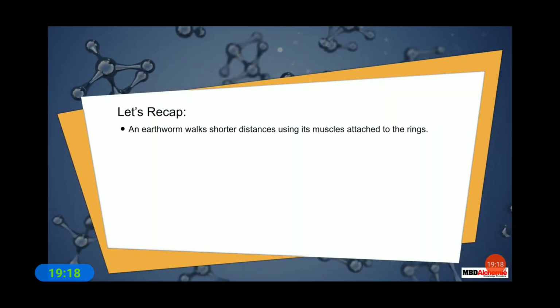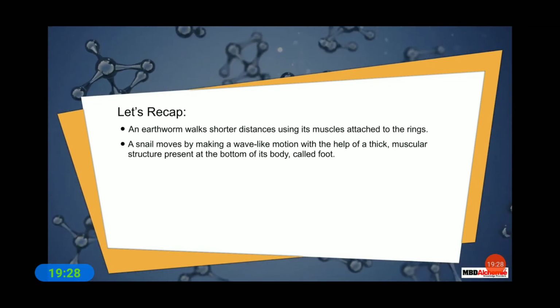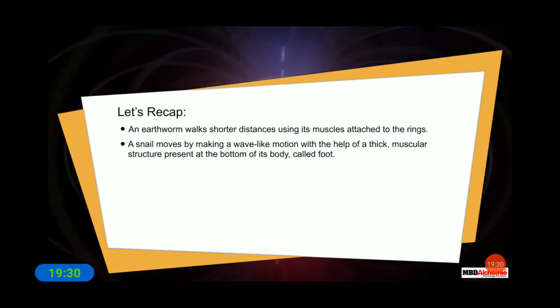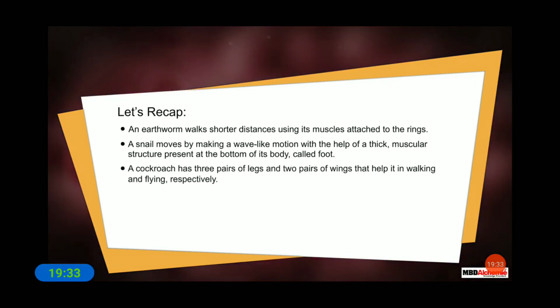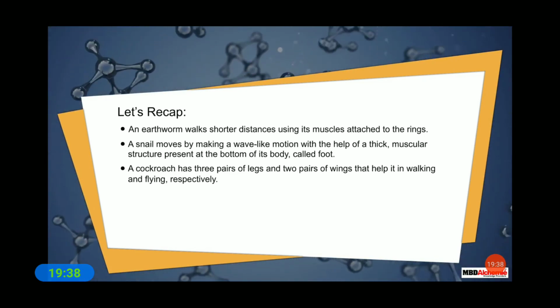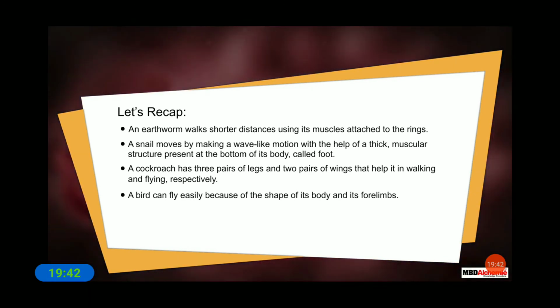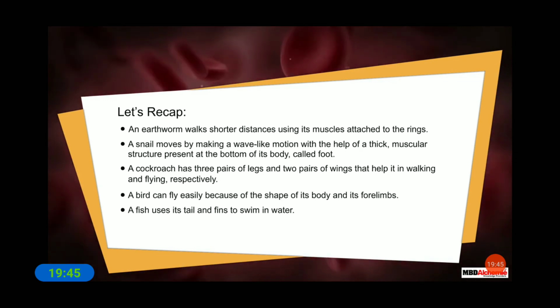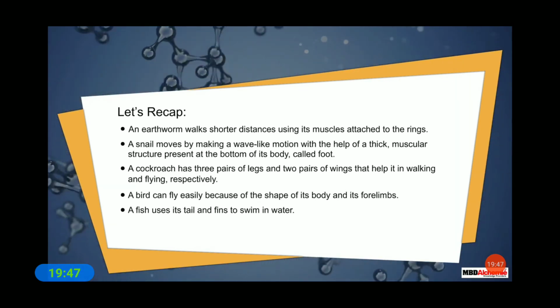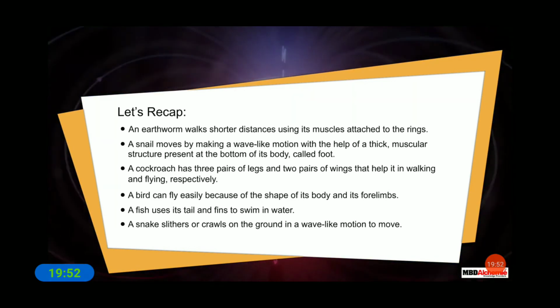An earthworm walks shorter distances using its muscles attached to the rings. A snail moves by making a wave-like motion with the help of a thick, muscular structure present at the bottom of its body called the foot. A cockroach has 3 pairs of legs and 2 pairs of wings that help it in walking and flying, respectively. A bird can fly easily because of the shape of its body and its 4 limbs. A fish uses its tail and fins to swim in water. A snake slithers or crawls on the ground in a wave-like motion to move.